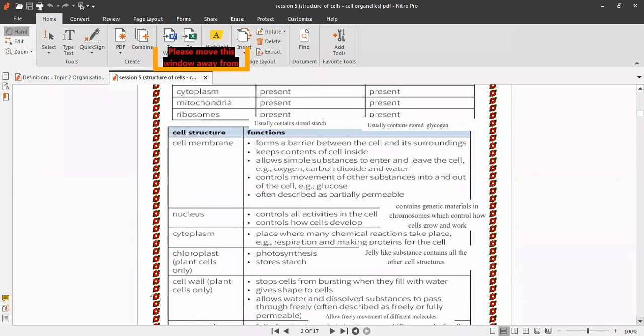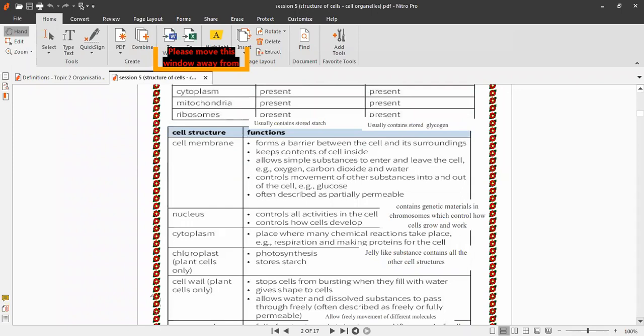Cell membrane, it's a permeable membrane. That means it controls the movement of substances that enter or leave the cell. So they allow simple substances to enter and leave the cell, for example, oxygen and carbon dioxide and water, and they control the movement of other substances like glucose.